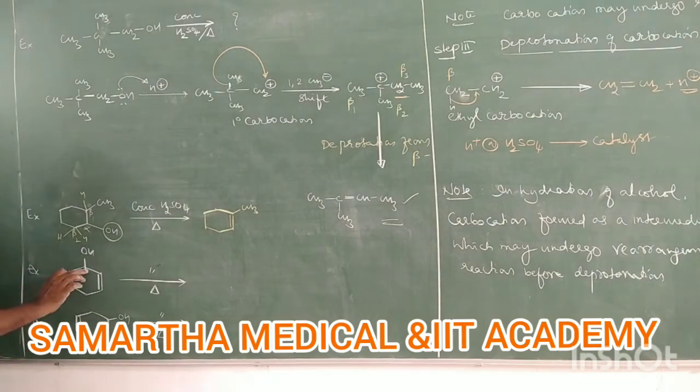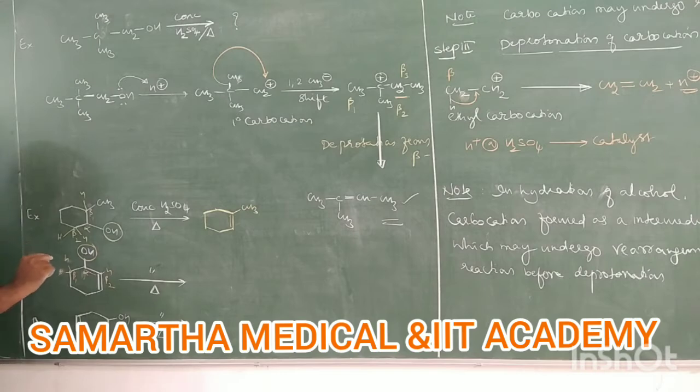Next, second example, this example. In this example, this is an OH group. The carbon with the OH group is called alpha carbon. Now here are two hydrogens, it is beta 1, this is one hydrogen, it is beta 2. Now tell me from where hydrogen should be removed. Beta 1 has two hydrogens, beta 2 has one hydrogen. If you apply the Saytzeff rule, we are supposed to remove hydrogen from beta 2, then you will get a double bond here. This is called a conjugated double bond.